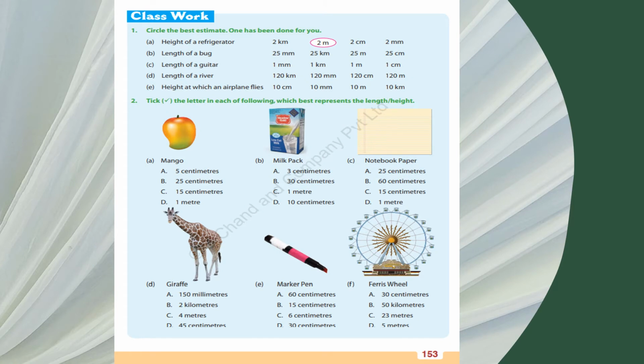So now here is a class work just to judge you, to give you the estimation. Circle the best estimate; one has been done for you. You have to do this for the length of a bug, the length of a guitar, the length of a river. Rivers will be in kilometers, a guitar in meters, and a bug in millimeters, maybe centimeters. I'm skipping it because it is the estimation chapter, and the answers are already given.